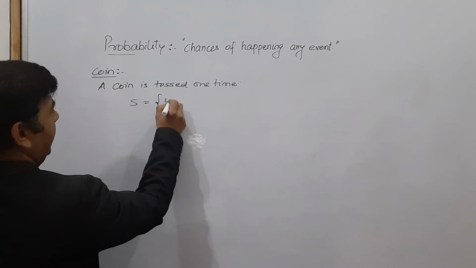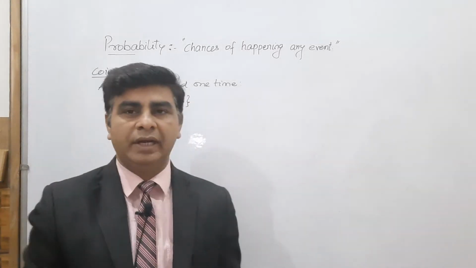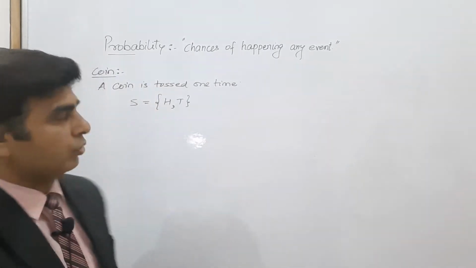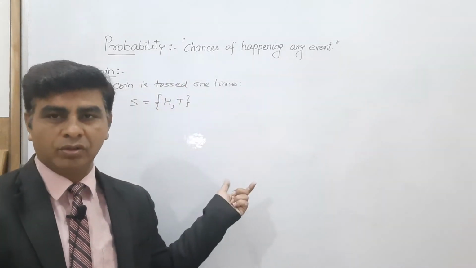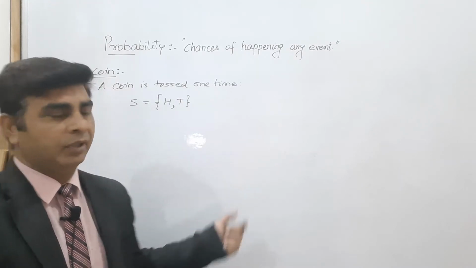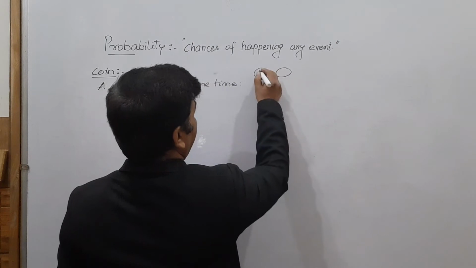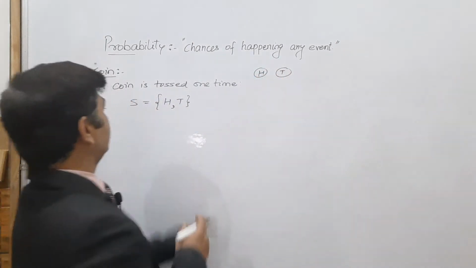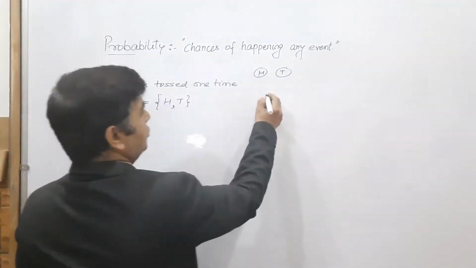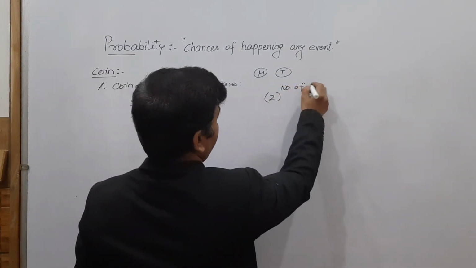It may be head or tail, because एक coin को बच्चे toss करते हैं तो या तो head आएगा या फिर tail आएगा. So if you want to find the total number of sample spaces whenever a coin is tossed 1 time, 2 times, 3 times, I know very well a coin has only 2 faces, head or tail. So we take 2 to the power number of throws.